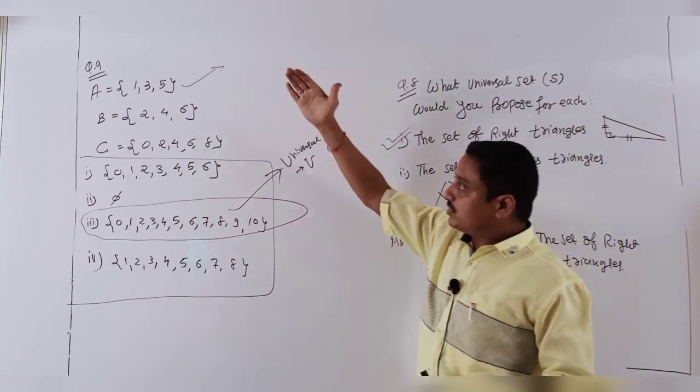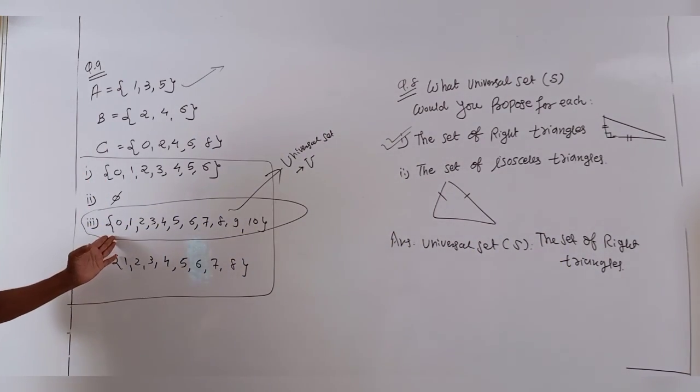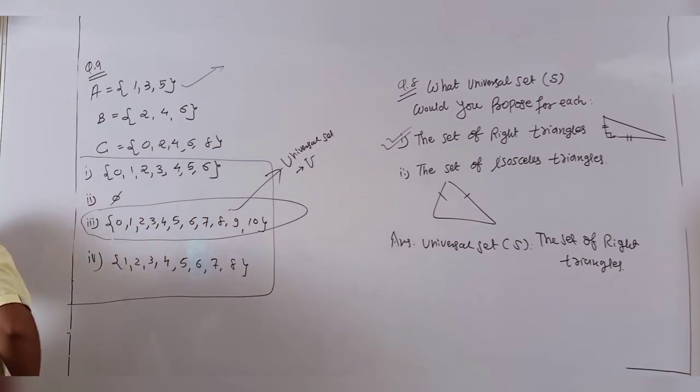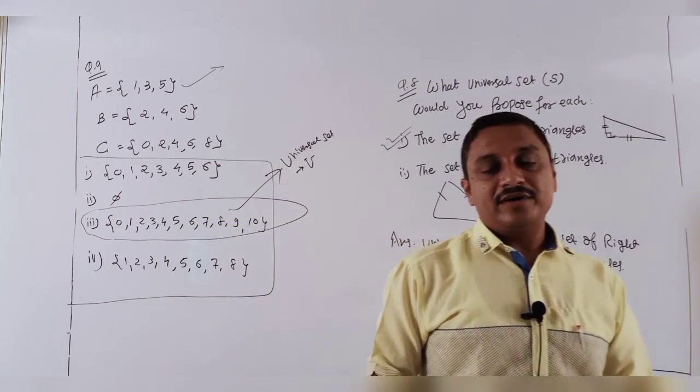It means, students, given sets A, B, C, all apply here according to the options. I selected the universal set U. And students, I think our exercise 1.3 is happily done.